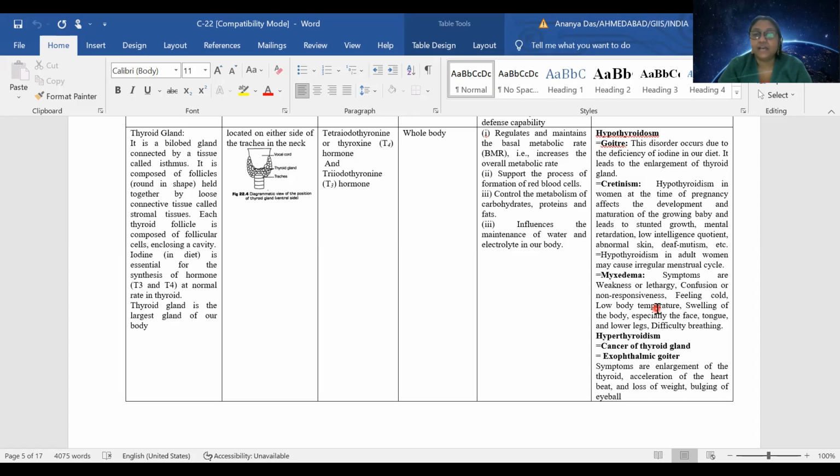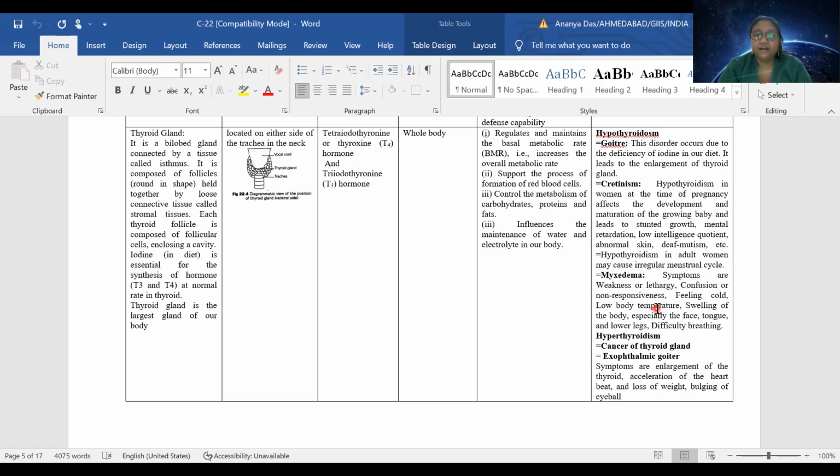Next is hyperthyroidism. Actually, if there is cancer in the thyroid gland, it may result in hyperthyroidism. But there can be exophthalmic goiter. This is a special type of goiter which is caused by hypersecretion of these thyroid hormones.